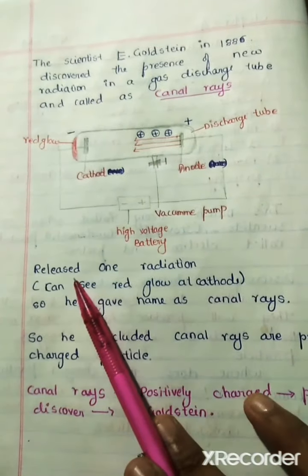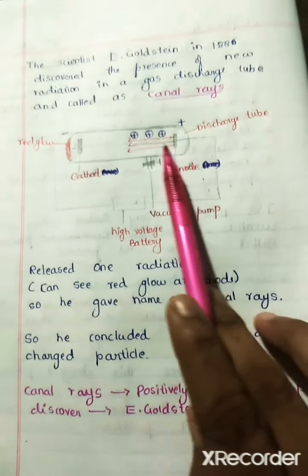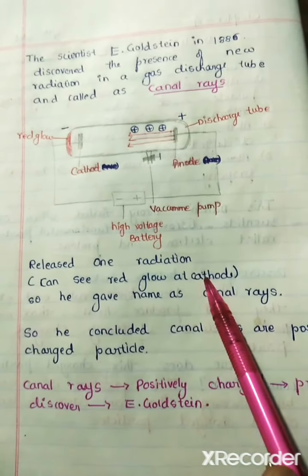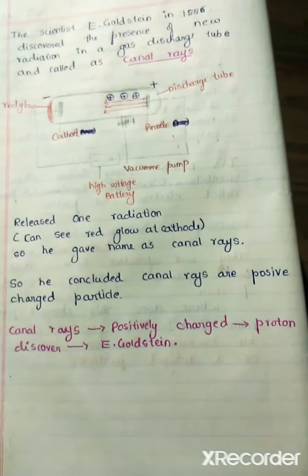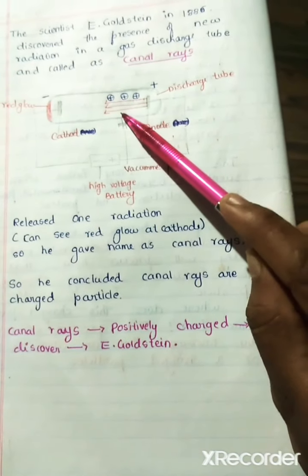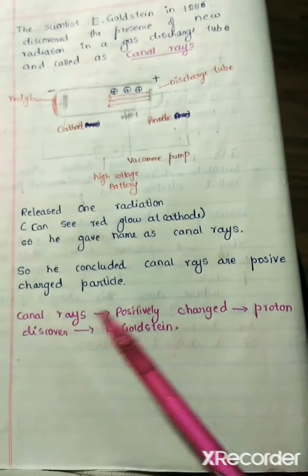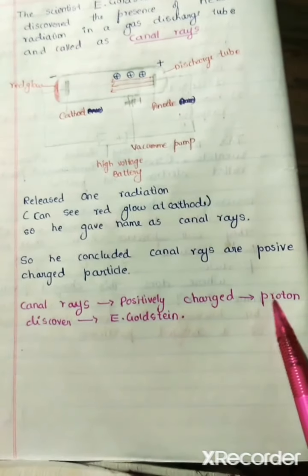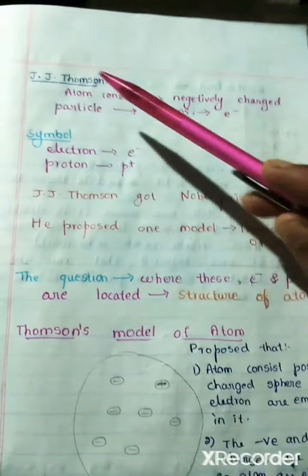See here, one radiation is released. When he switched on the high voltage battery, one radiation passed through, and we can see the red glow at the cathode. So he gave the name canal rays, and he concluded that these canal rays are positively charged particles, which he also called protons. And who discovered the proton? E. Goldstein.